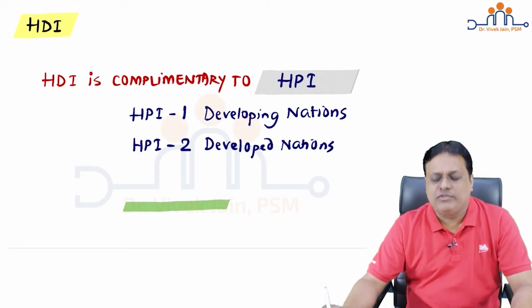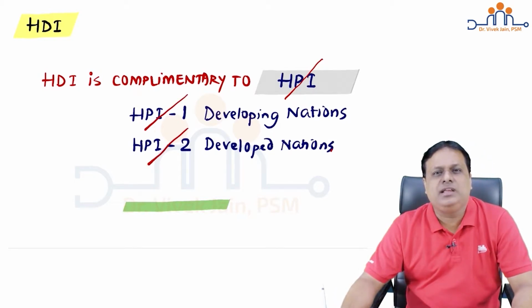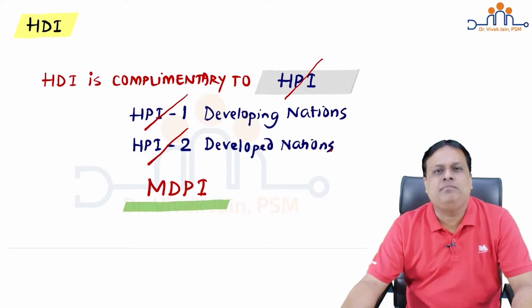Now, Human Poverty Index is no longer used for assessment of poverty in a country. It has been replaced by a more comprehensive indicator now, that is MDPI, Multi-Dimensional Poverty Index. So let us now look at MDPI.